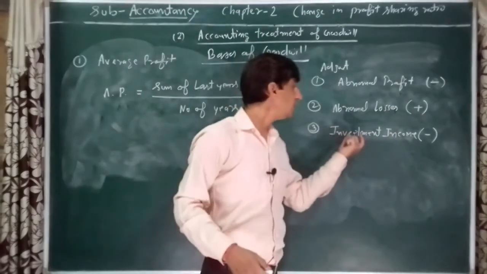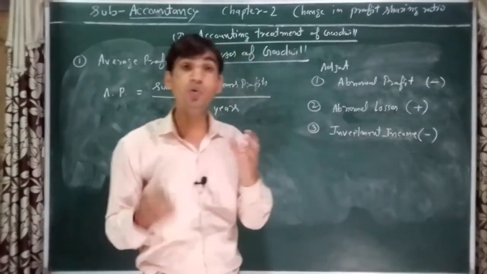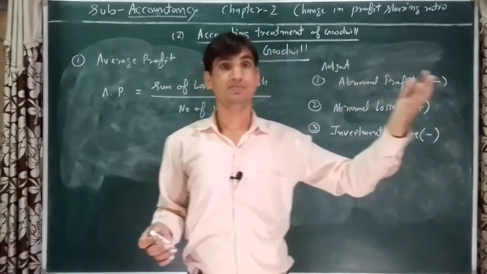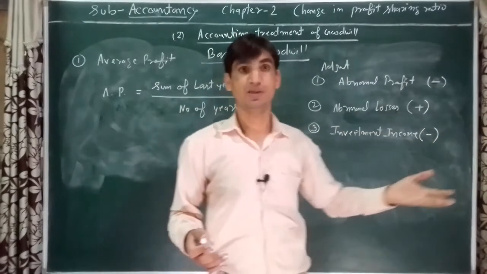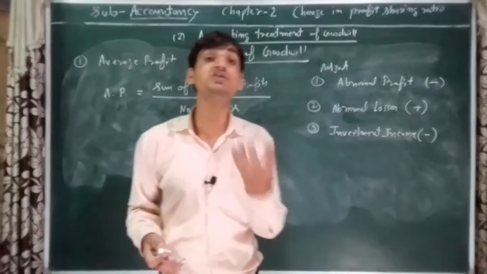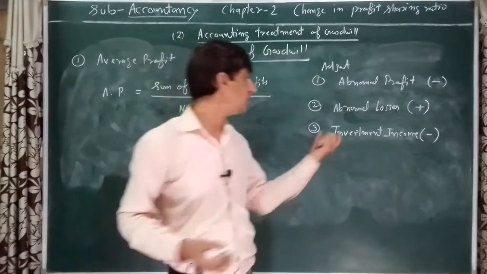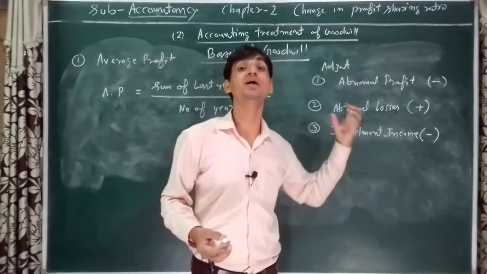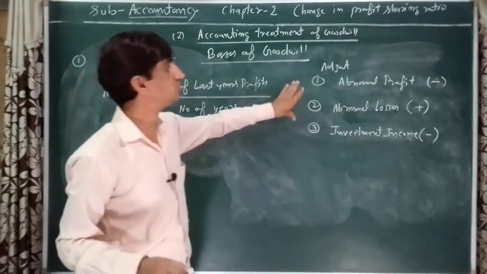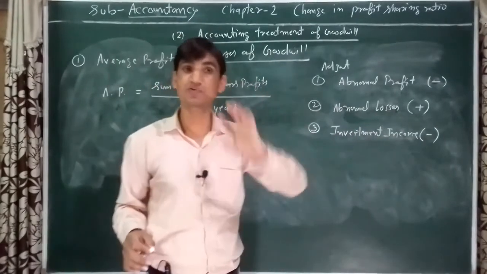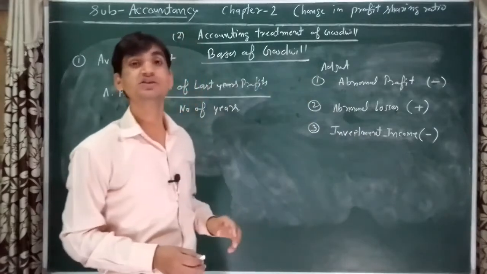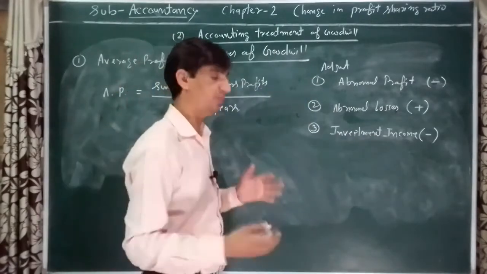And the third point, investment income. If you have made any investment in shares, in debentures, or any other security, so you will get interest, dividend, and other things. That is your non-operating income or your investment income, so it will be deducted from the relevant year's profit. I hope you understood. For calculation of average profit, these three points have to be adjusted. Let's discuss with an example, simple or hard, both levels.